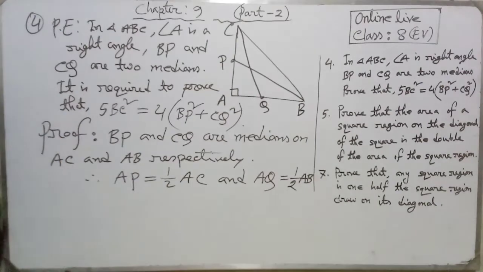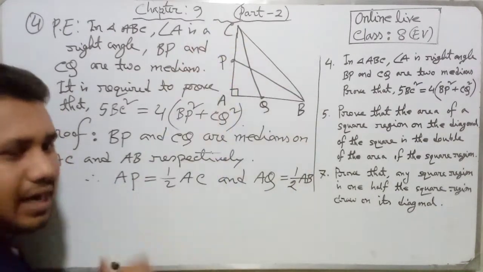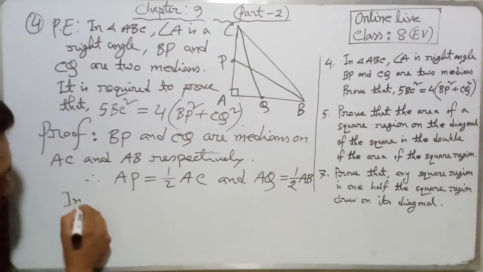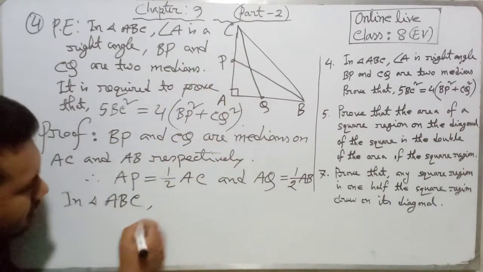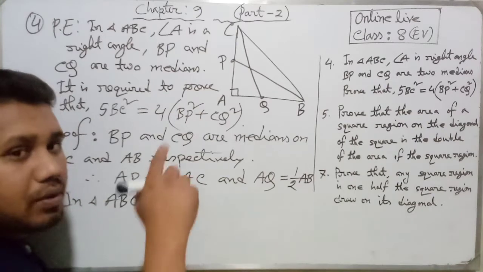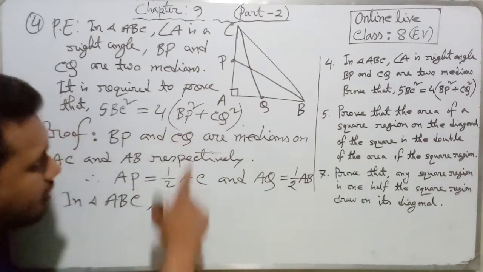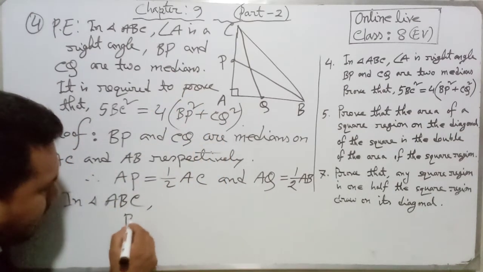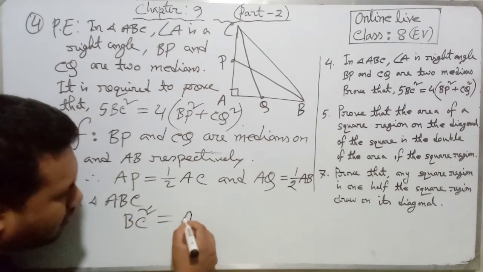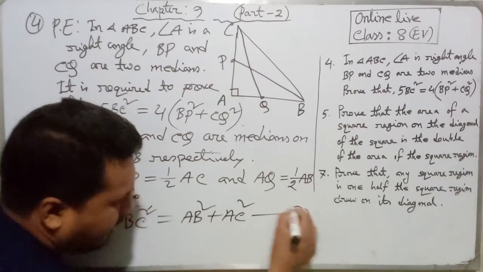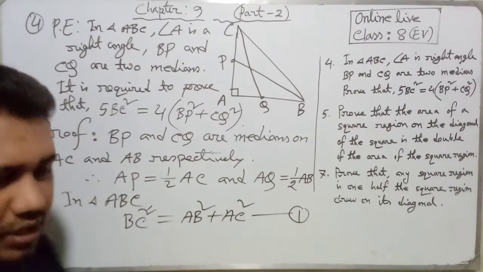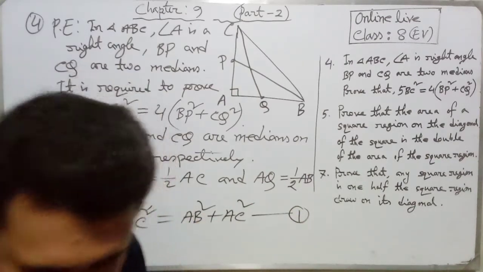Now dear students, if we go to our whole triangle ABC, because this is a right angle triangle, according to the Pythagoras theorem we can write BC square equals AB square plus AC square. This is our equation number 1. Clear dear students?